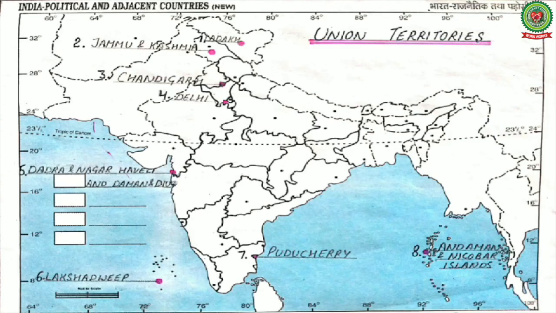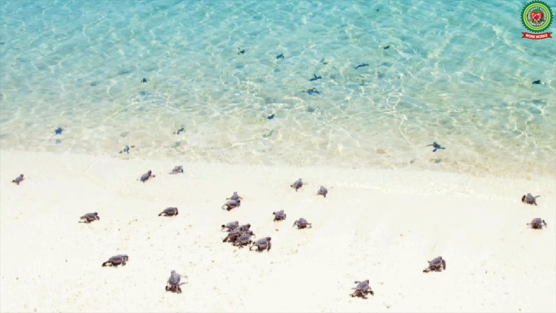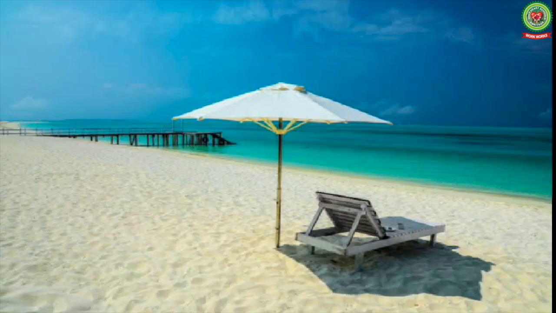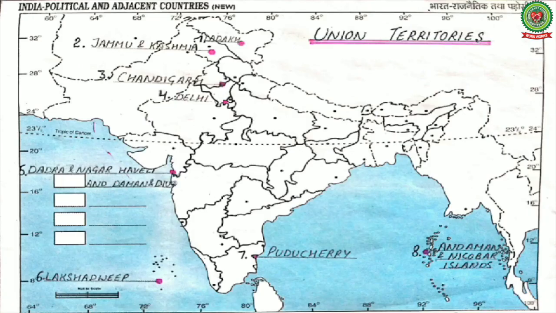At last we have Andaman and Nicobar Islands. Port Blair is the capital of Andaman and Nicobar Islands. This Union Territory of India is situated in the Bay of Bengal. Andaman and Nicobar Islands have India's best nesting beaches and are also famous for white sandy beaches and sparkling blue water. So students, there are 8 Union Territories of India. Let's refresh them quickly. We will start with Ladakh, then Jammu and Kashmir, Chandigarh, Delhi, Dadra and Nagar Haveli and Daman and Diu, Lakshadweep, Puducherry and Andaman and Nicobar Islands.